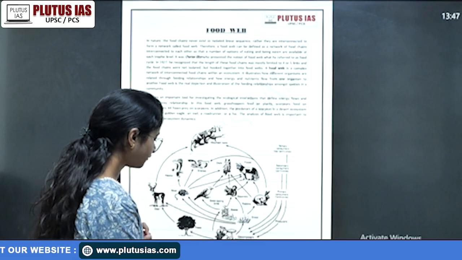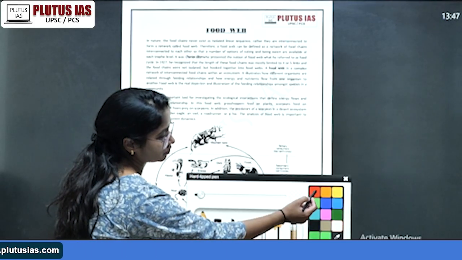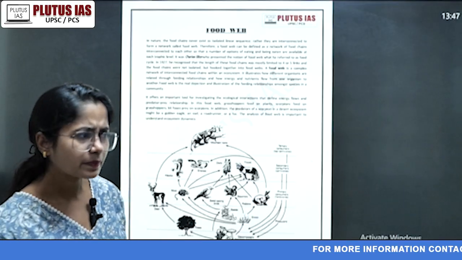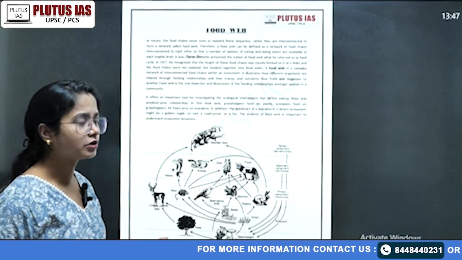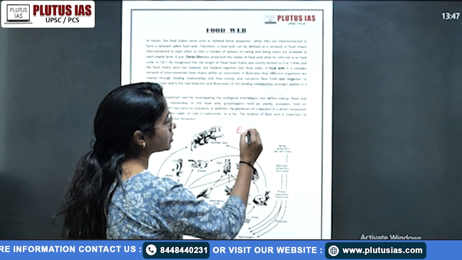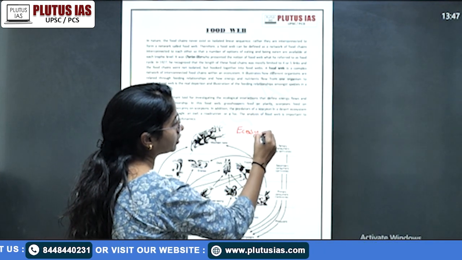So when we cover the functional aspect of the ecosystem, as we know the ecosystem is a self-sustaining unit. It is a basic thing when we talk about that. So when we talk about the ecosystem, there are four functional aspects of your ecosystem.